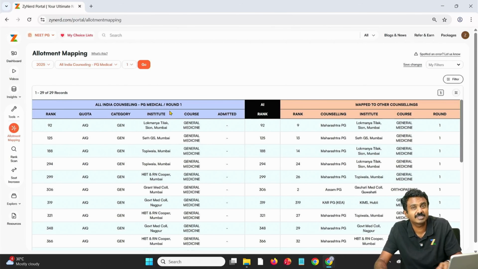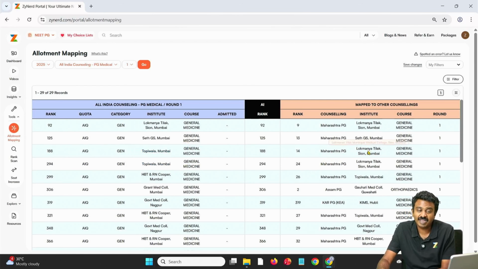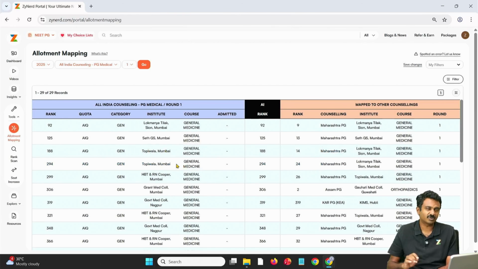You can go to allotments and also check. These two would be the first closing institutes, and we might know that they did not mention Topiwala here, correct? If they wanted Topiwala, they would have got Topiwala in Maharashtra too. They still went ahead and mentioned something they thought might have been better, which is LTM. So highly likely that 188 and 294 would choose the Maharashtra seat, and these two seats will be available in the state council. This needs a bit of evaluation too.